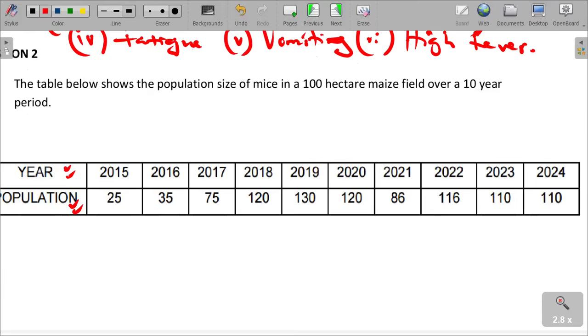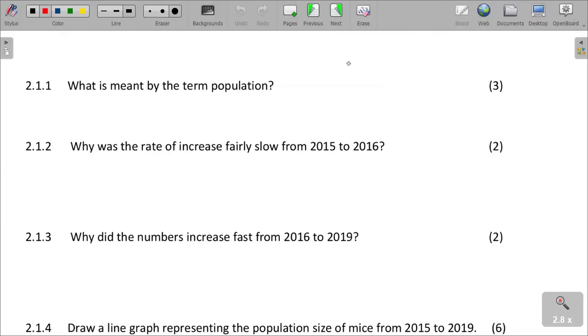So the question wants us to identify 2015 to 2024, and we have got the population increasing 25, 35, 75, 120 continuously, and then it comes back again to 86, up to 110 in 2024. So the question is saying, what is meant by the term population?